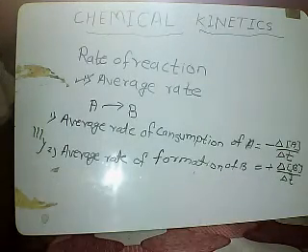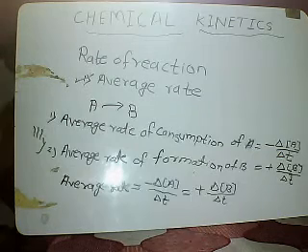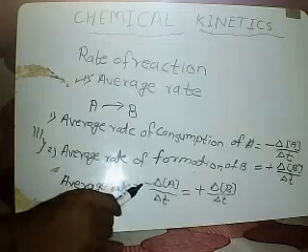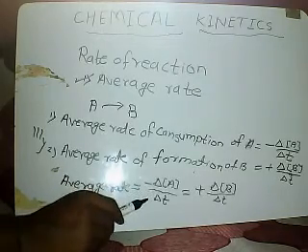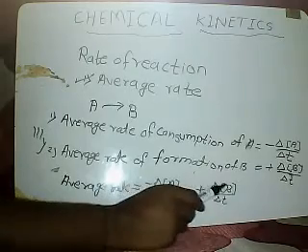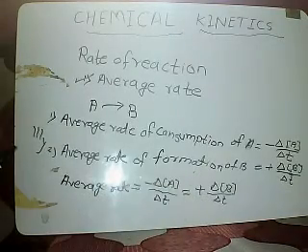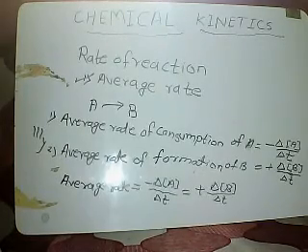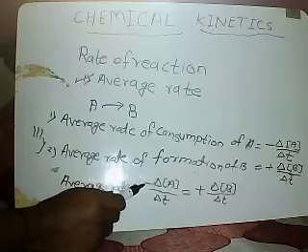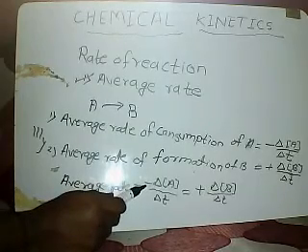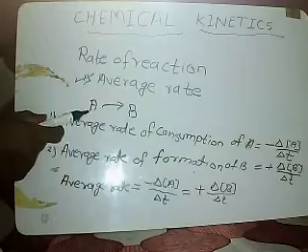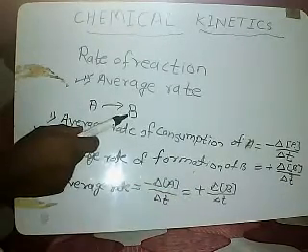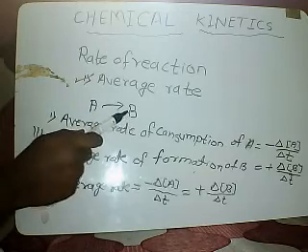Therefore, the average rate of the reaction is given as average rate equal to minus delta concentration of A upon delta T, equal to plus delta concentration of B upon delta T. This is about the average rate of the reaction. In this case, the negative sign indicates the decrease in concentration of the reactant A, and the positive sign indicates increase in concentration of the product B.